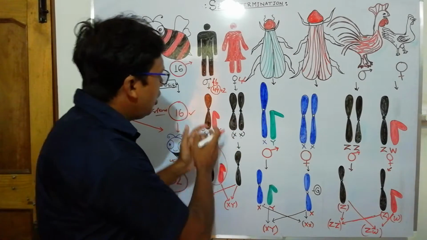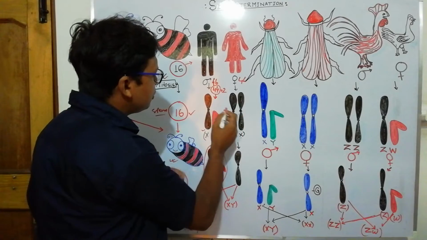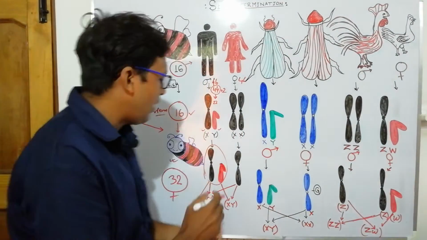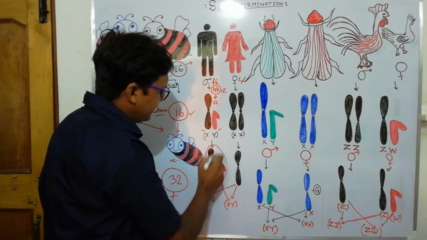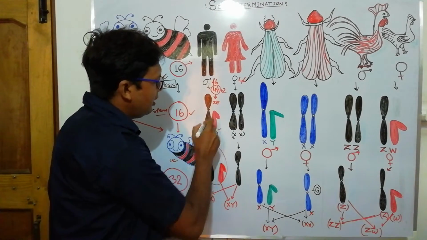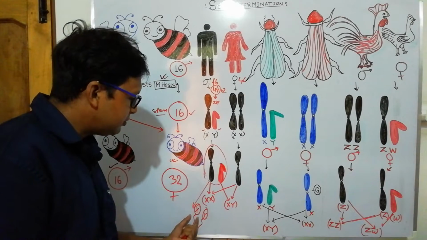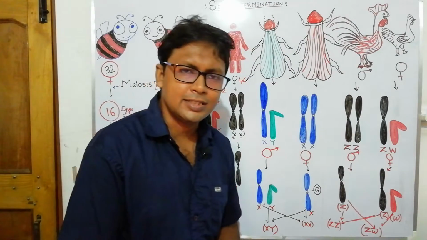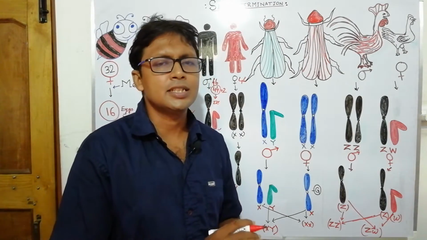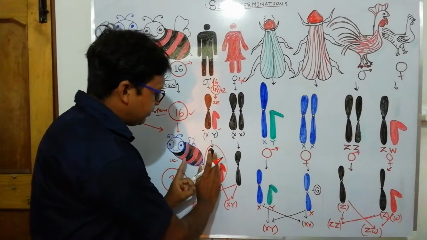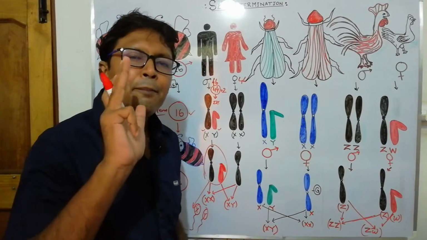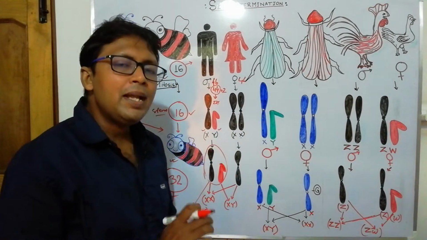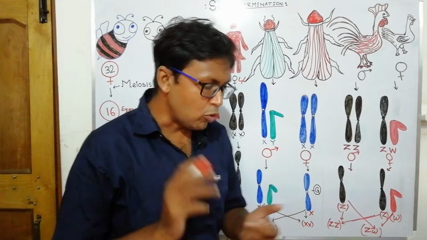During meiosis, 44 chromosomes will be reduced to 22, and out of the X and Y, either X will be present or Y will be present. When X is present, X containing sperms will be developed, and when Y is present, Y chromosome containing sperms will be developed. So 2 types of sperms are developed. In case of humans, males produce 2 types of sperms. In case of female, only 1 kind of gamete, the egg, is produced.